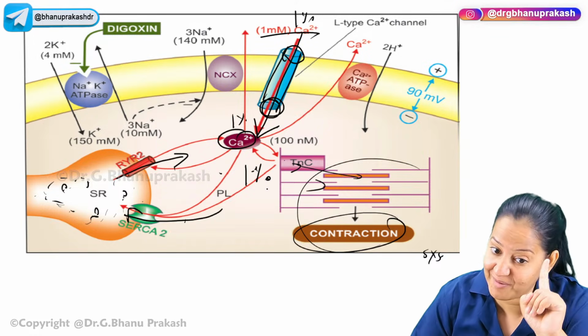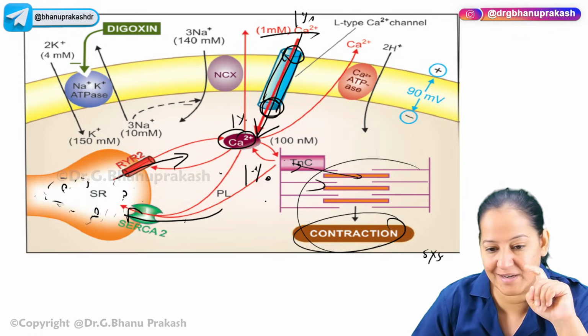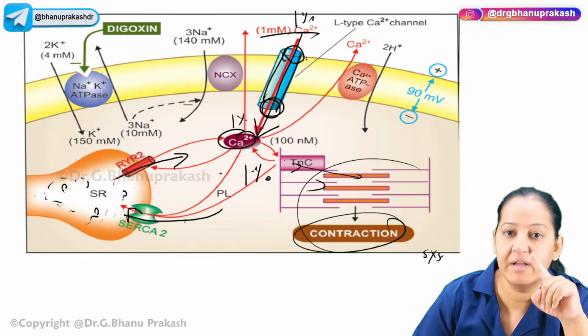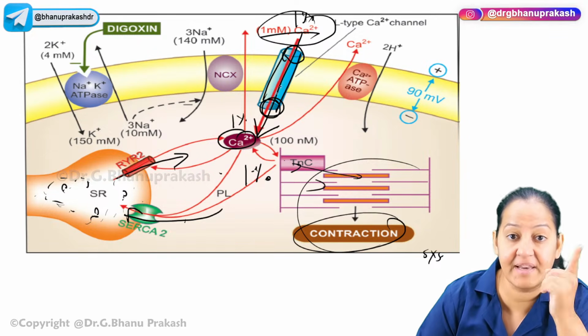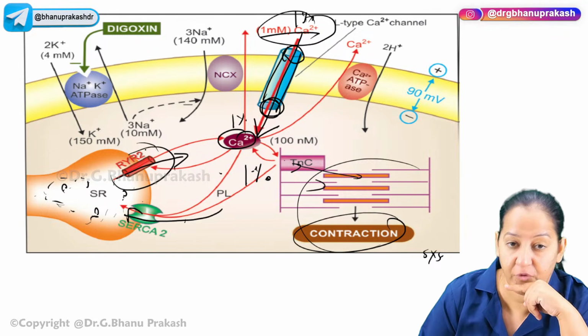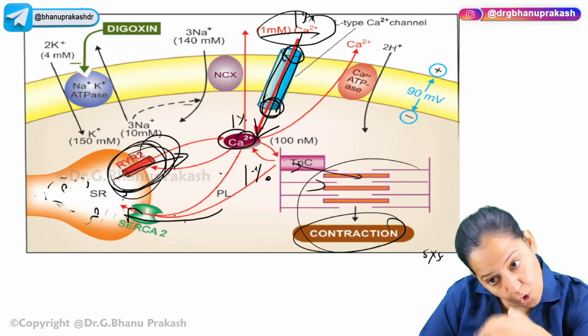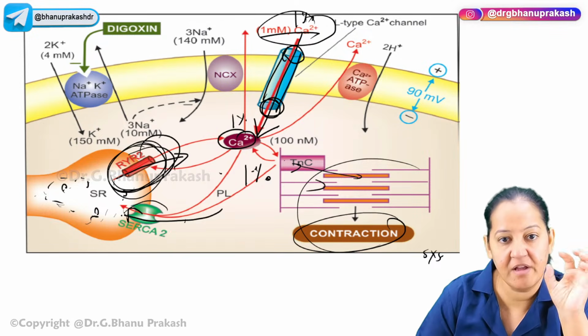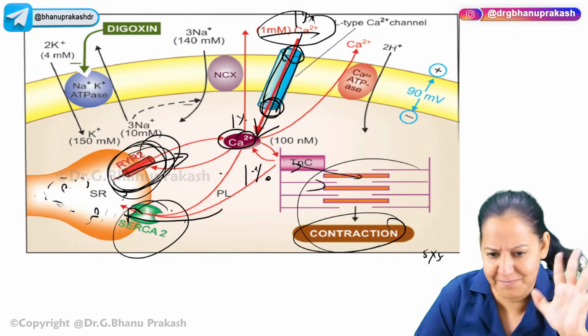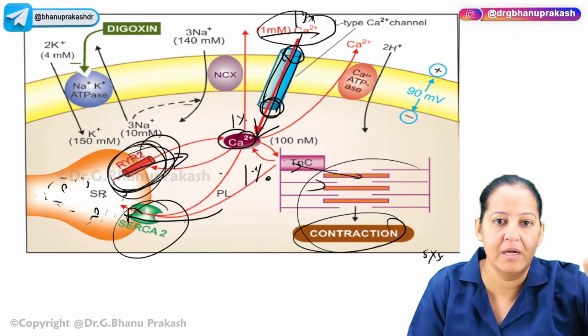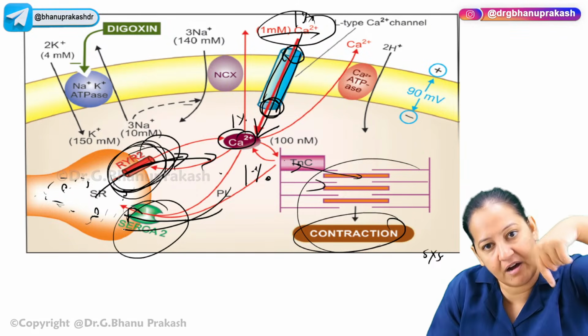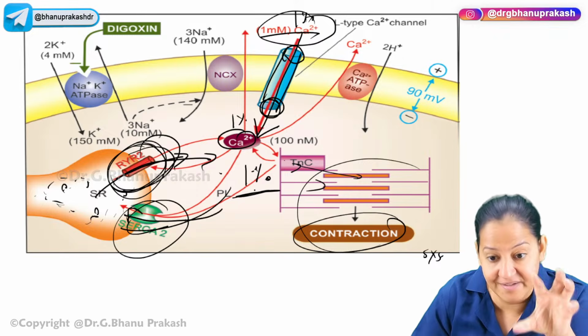It's the 1% that matters. 1% is still present. Where did this 1% come from? It came from the voltage sensitive calcium channel. The 99% came from RYR. Whatever came from the RYR goes back to the endoplasmic reticulum via SERCA, so that 99% is balanced. Whatever came out, it goes back. But 1% is still present inside.